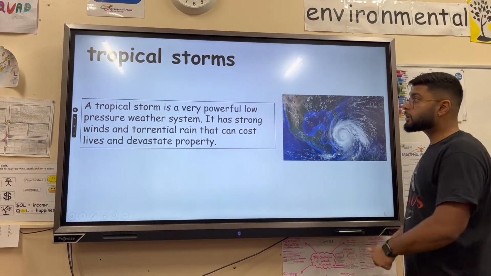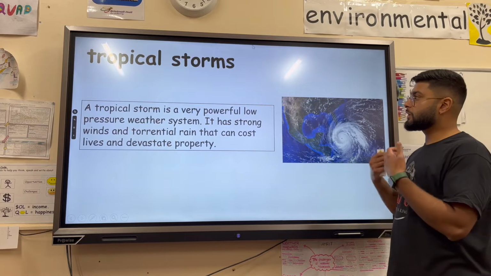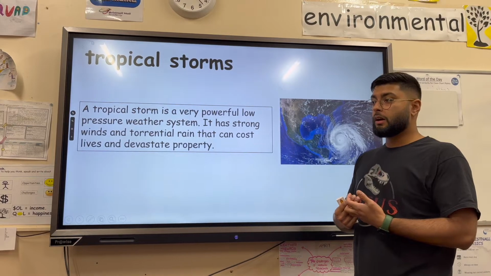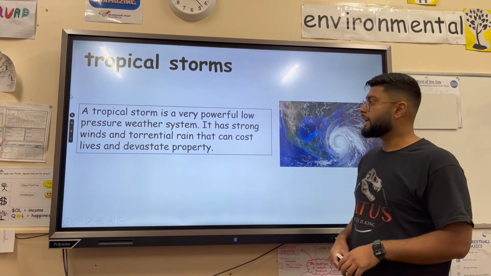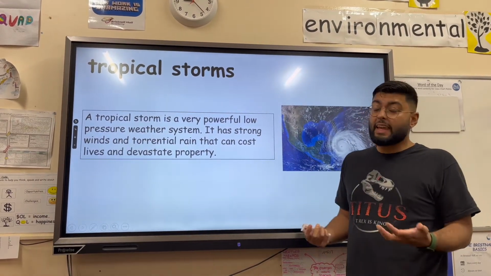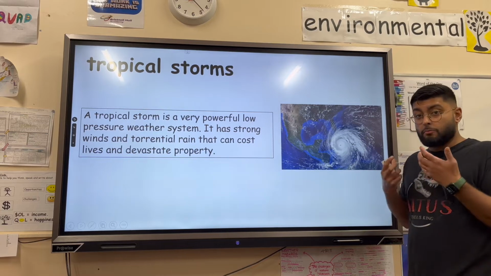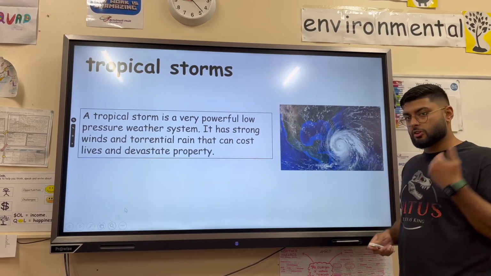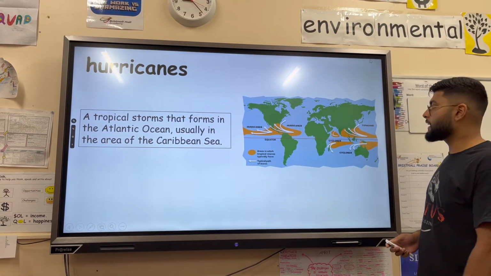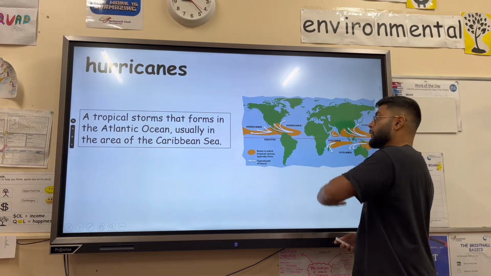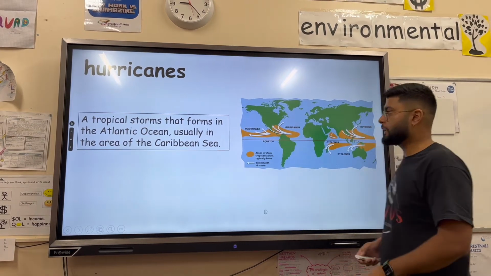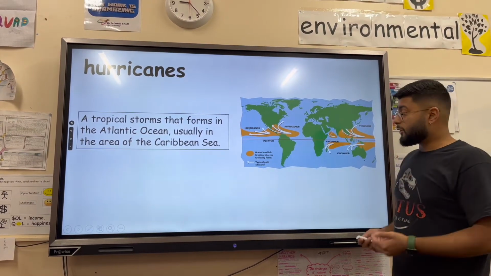Next, tropical storms. So they're called tropical storms because they are storms that only occur in tropical regions. So they'll only occur in seas where the temperature is 27 degrees Celsius. And they're very powerful pressure systems. The key thing that differentiates them is that they are much higher energy than normal storms, and they tend to spin, or sometimes called cyclones. The main one that we'll look at are hurricanes, which are generally tropical storms that occur in the west of the Atlantic Ocean and the east of the Pacific Ocean, basically around North and Central America and the Caribbean Sea.